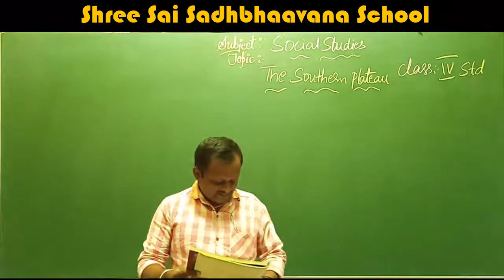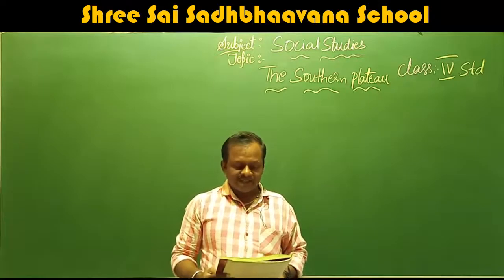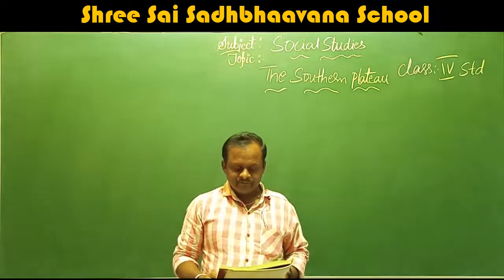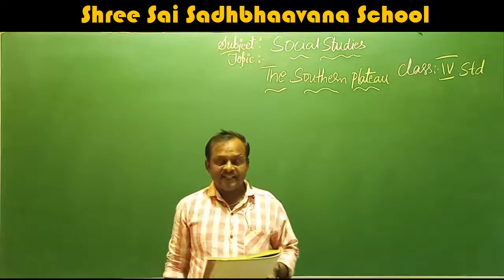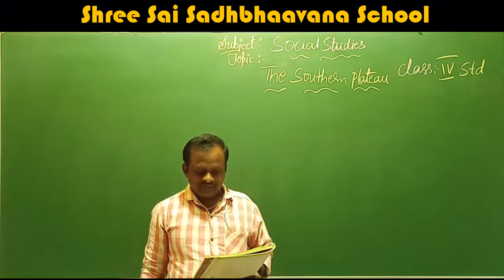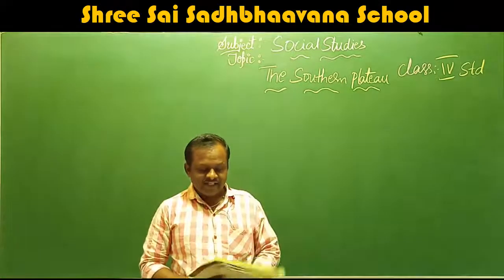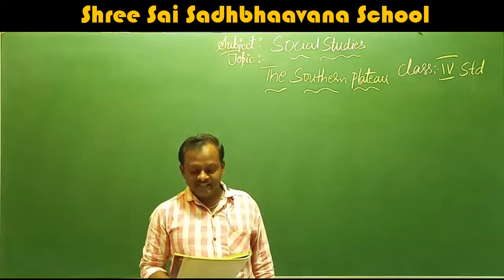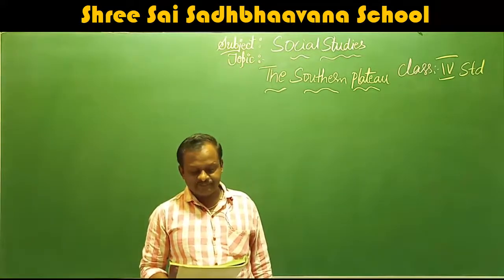Our country consists of a large plateau located to the south of the northern fertile plains, known as the southern plateau. A plateau is an area of flatland that is higher than the land around it. This tableland is very important to our nation due to its productivity in agriculture and industries. It slopes from west to east.